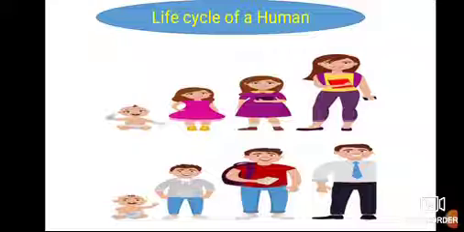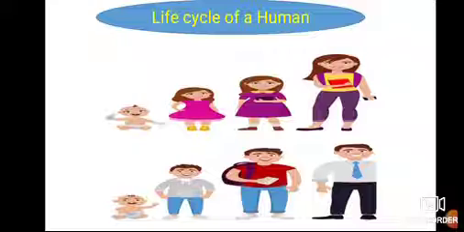Many years ago, you were a baby. When mom bore you, you were a baby. After eating food and drinking milk, you grow and go to school and you are a child. After that, you will grow more and go to upper junior, 5 and 6, and middle 1, 2 and 3. After that, you will grow more and you will be like your mom and your dad. So that's the meaning of the life cycle.